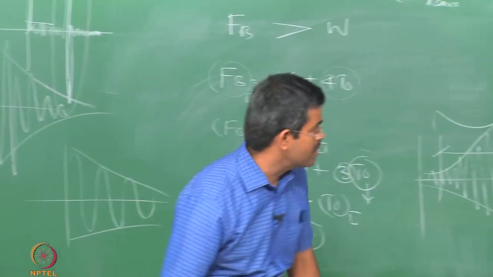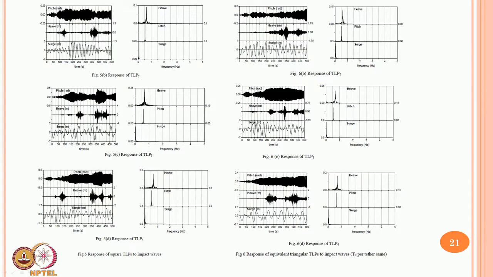Now, let us compare this quickly on the screen with that of a triangular TLP where T0 per tether is kept same. So, we look at that: the intensity of this value and the spread of this is slightly inferior compared to that of square TLP. Okay. Quantitatively we will define it later in the subsequent slides, but they are different. However, even in the case of a triangular TLP, the excitation at 0.5 hertz is seen, which was an undesirable response in heave degree of freedom, because heave is supposed to be a stiff degree of freedom.